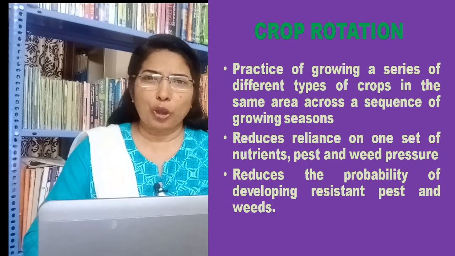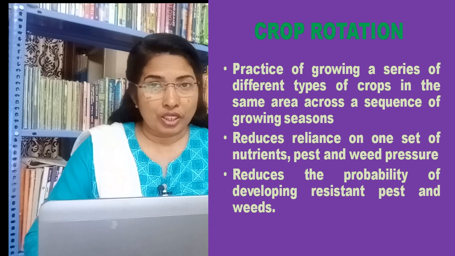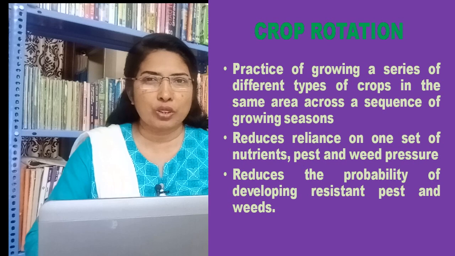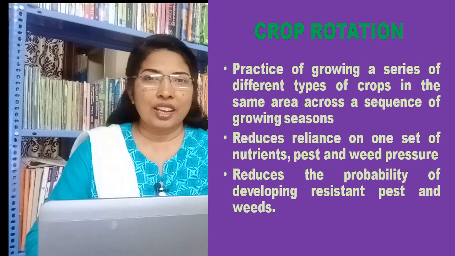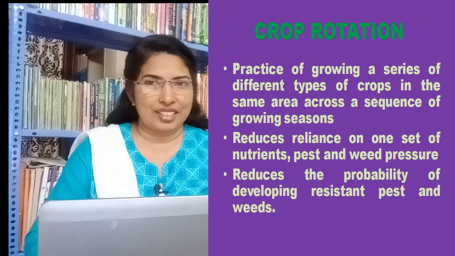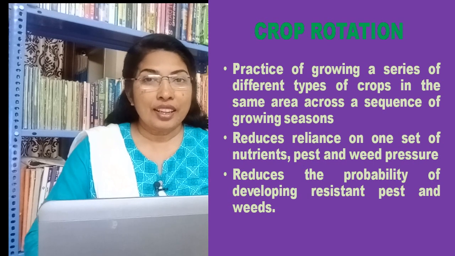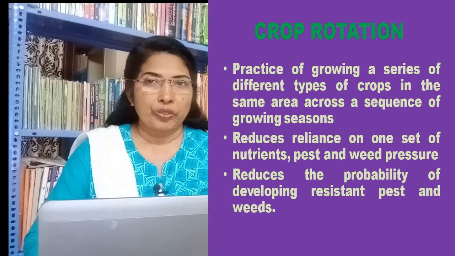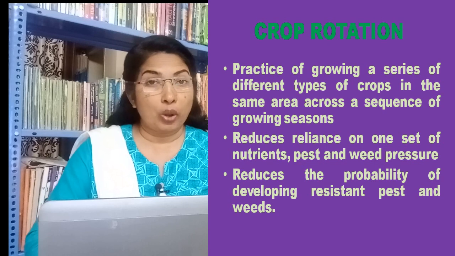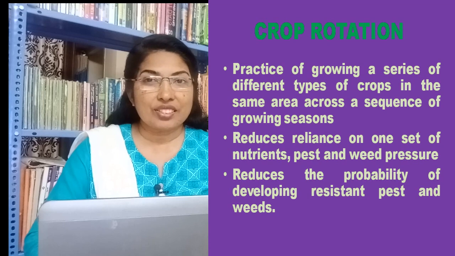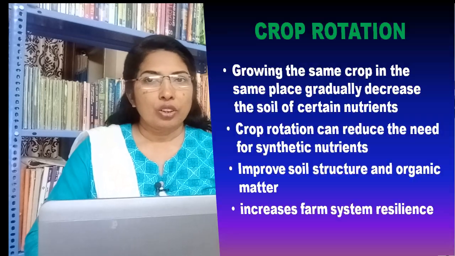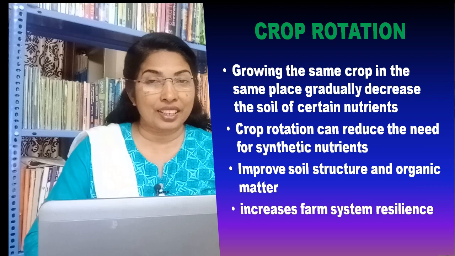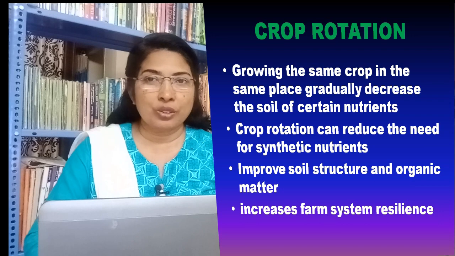Have you heard about crop rotation? Crop rotation is the practice of growing a series of different types of crops in the same area across a sequence of growing seasons. It reduces reliance on one set of nutrients, pest, and weed pressure. Crop rotation also reduces the probability of developing resistant pests and weeds. Growing the same crop in the same place for many years will gradually decrease the soil of certain nutrients.